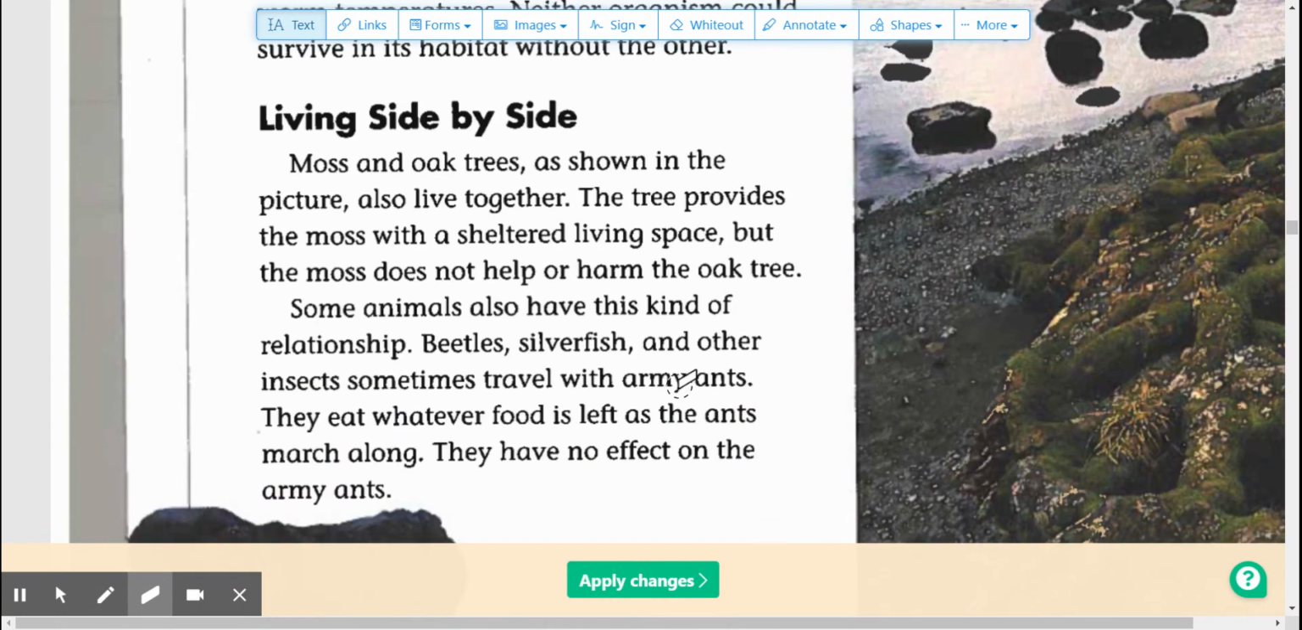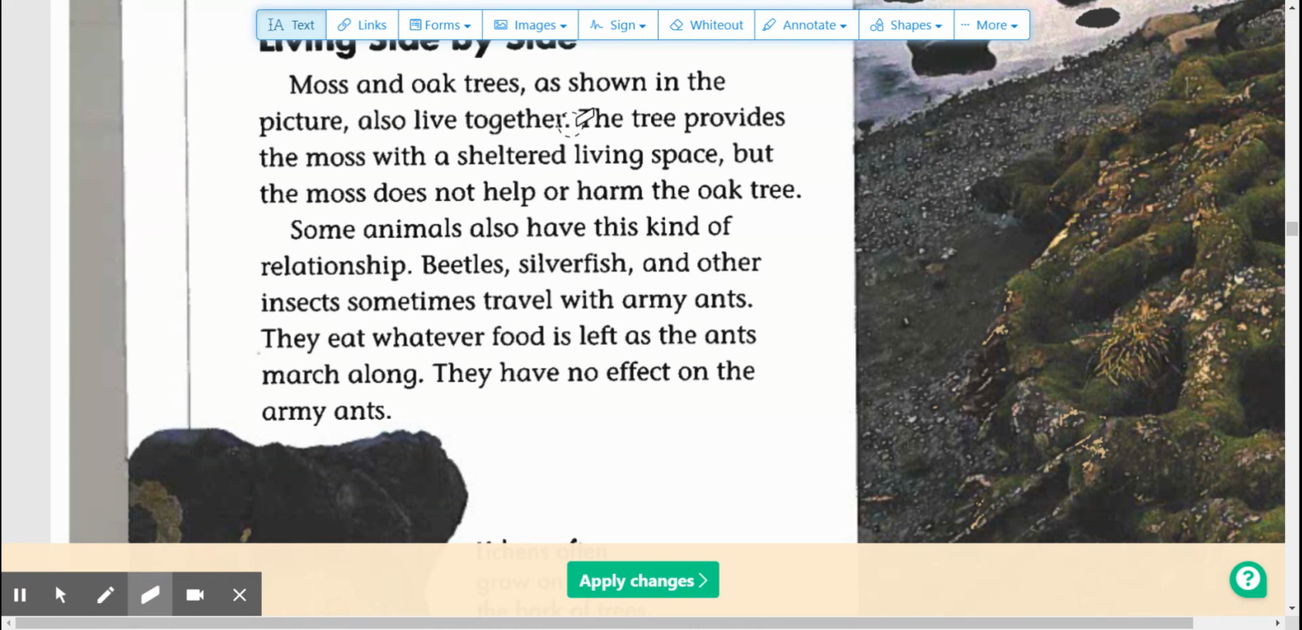Living side by side. Moss and oak trees, as shown in the picture, also live together. The tree provides the moss with a sheltered living space, but the moss does not help or harm the oak tree. Some animals also have this kind of relationship. Beetles, silverfish, and other insects sometimes travel with army ants. They eat whatever food is left as the ants march along. They have no effect on the army ants.